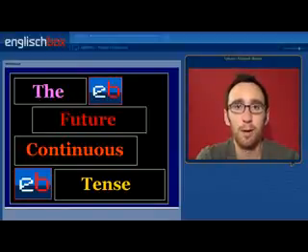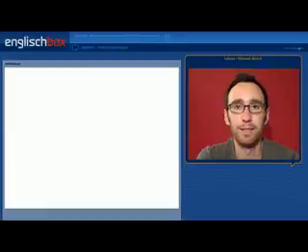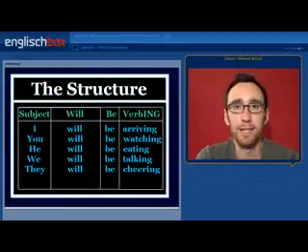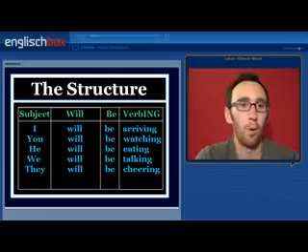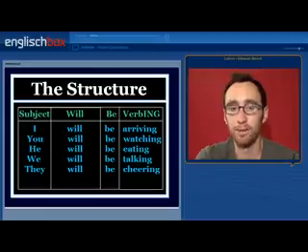Today we are going to talk about the future continuous tense. So let's begin by looking at the structure of the tense. We begin with the subject: I, you, he, she, it, we or they. Then we have the auxiliary verb will, followed by the verb to be, and finally the main verb with -ing. So for example, I will be arriving, or you will be watching.